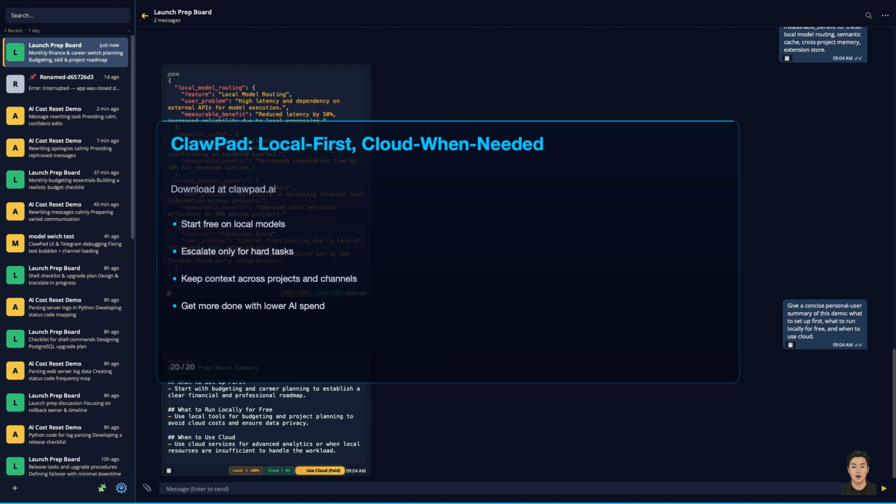OpenClaw is the core engine. ClawPad adds local-first routing, memory channels, and a user-friendly workflow on top.